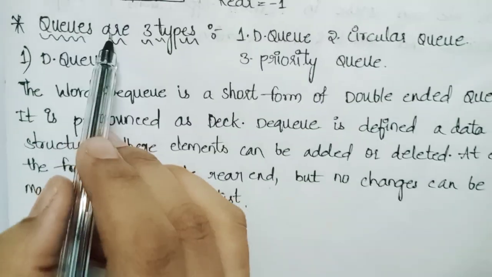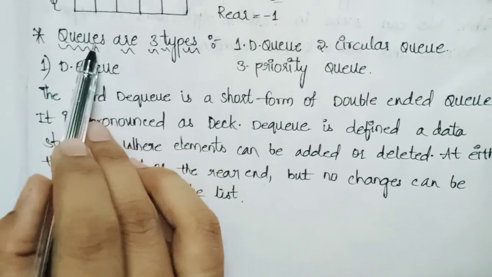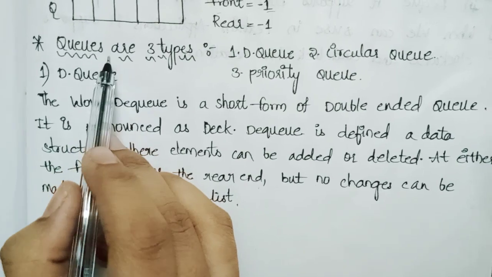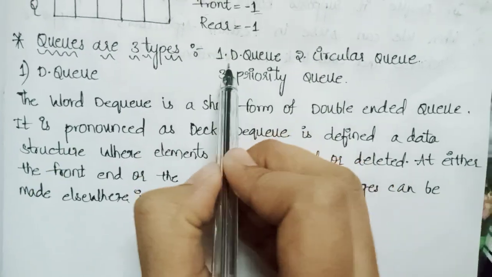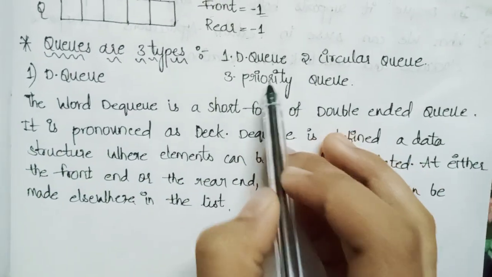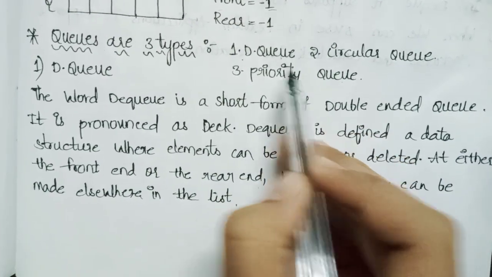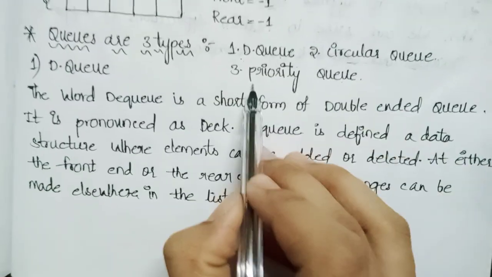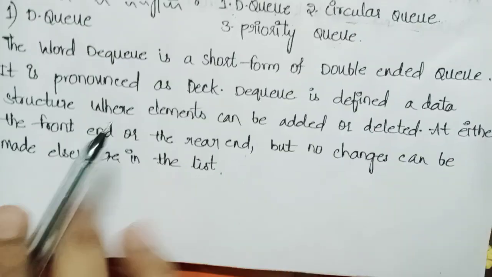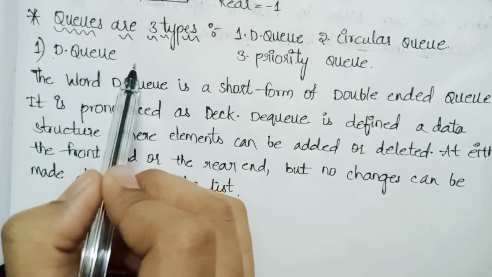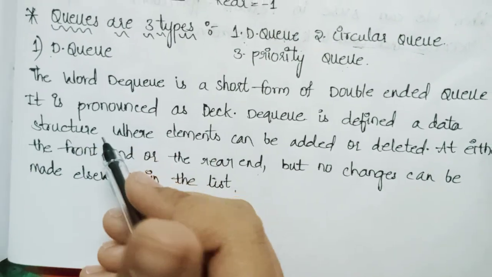Now coming to the next topic. Queues are of 3 types. How many types of queues are there? Queues are of 3 types. That is nothing but DQ, circular queue, and priority queue. So the first one is DQ.